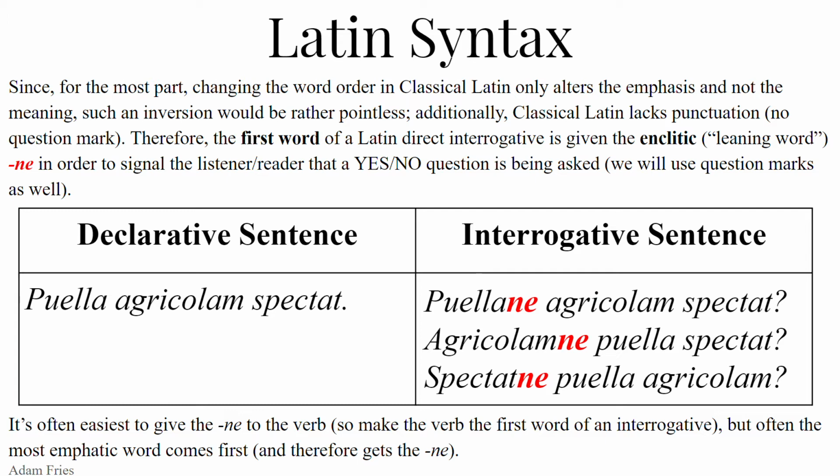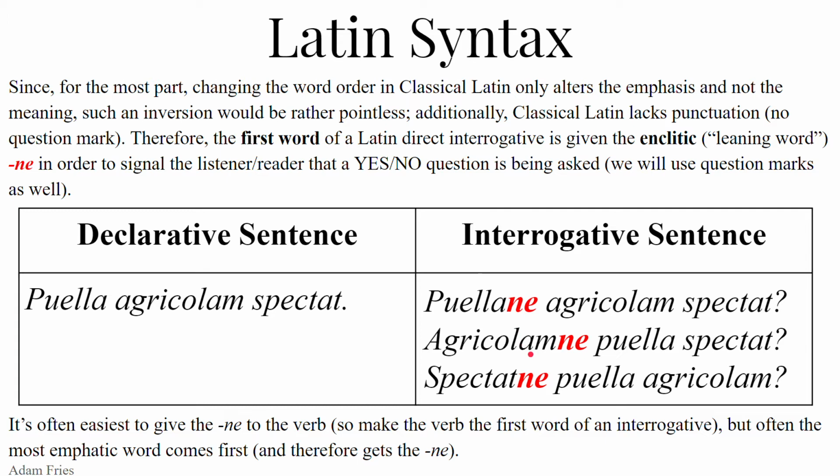Where the emphasis is on the farmer, the stress is laid on the farmer, the agricolam, put the agricolam first, and then add the ne, the enclitic, to that. So this gives us something like, is it the farmer the girl is looking at? Does the girl look at the farmer? Agricolam ne puella spectat?